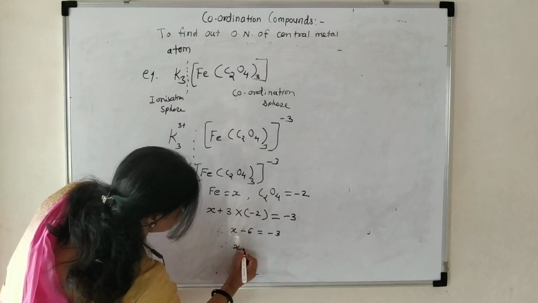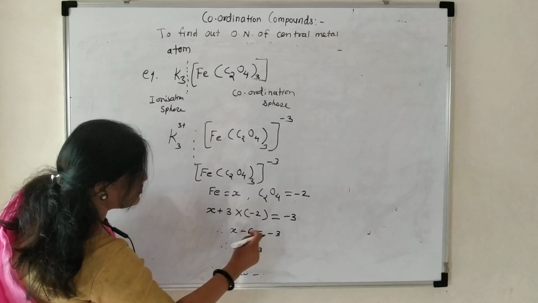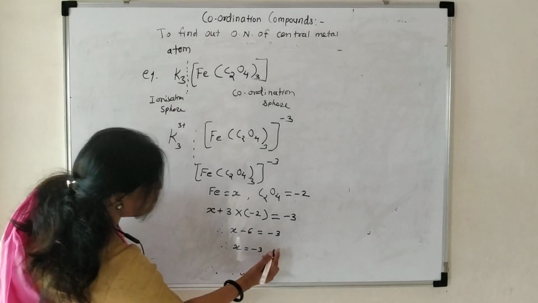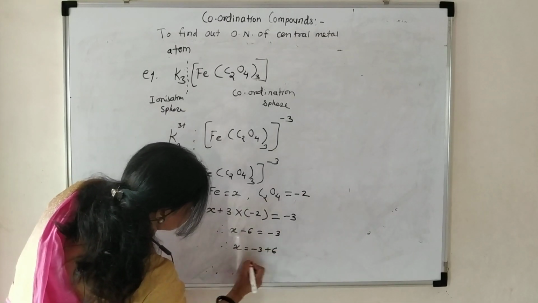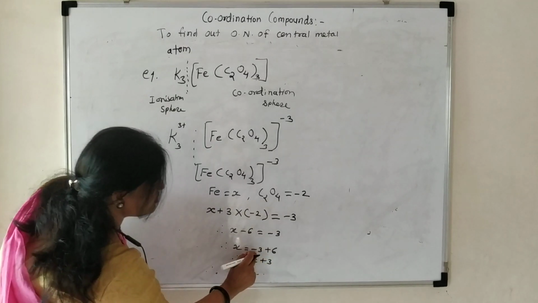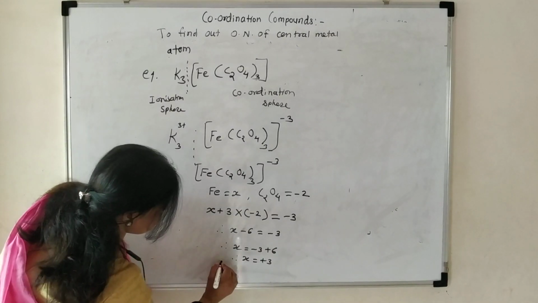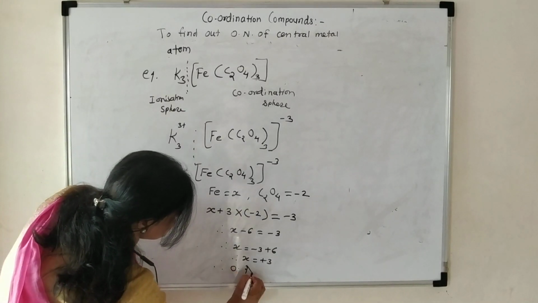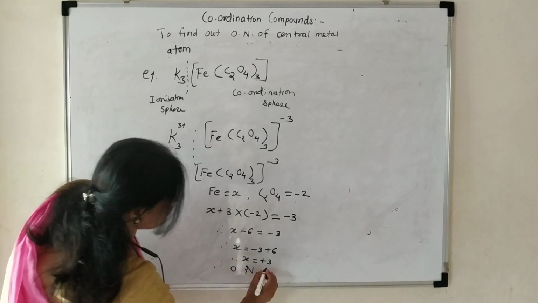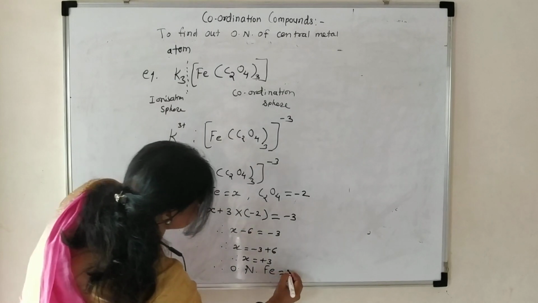Therefore X equals minus 3 as it is, and this minus 6 becomes plus 6 on this side. Then X is equal to plus 3. Minus 3 plus 6 is equal to plus 3. Therefore the oxidation number of Fe in this complex is plus 3.